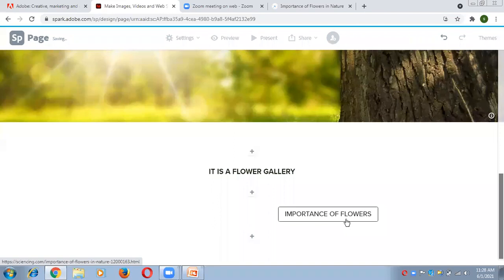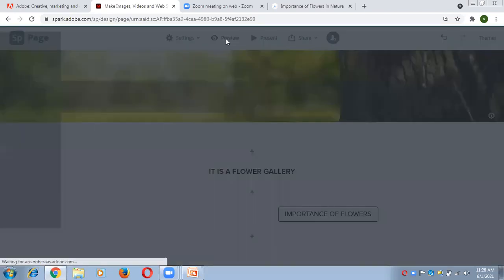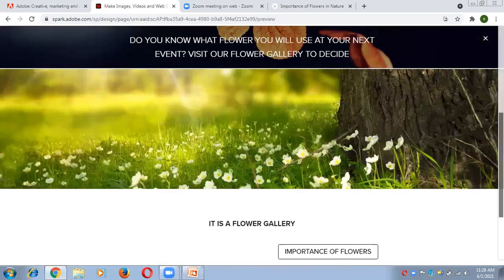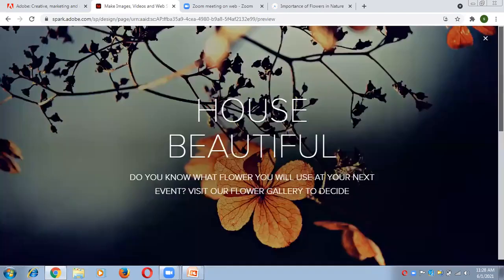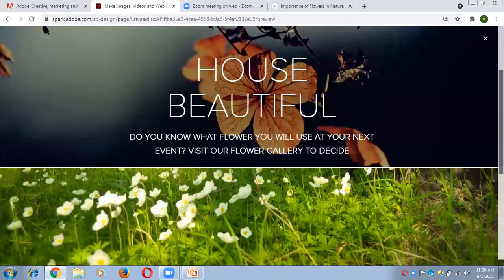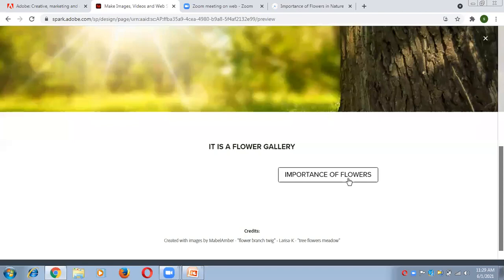If you want to check the result of your button, then you can go back on preview option. It is loading now. Yes, here is your web page. Whatever web page you have created so far, you can see. House beautiful. Do you know what flower you will use at your next event? Visit our flower gallery to decide. Yes, it is a flower gallery, and now the importance of flowers. So just click on it and now you can see the result.